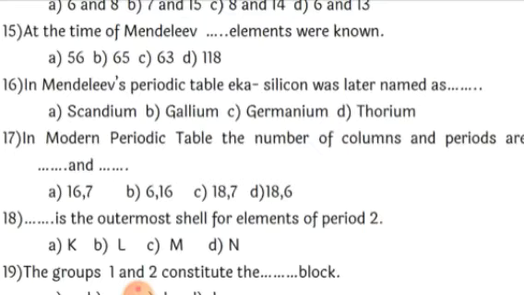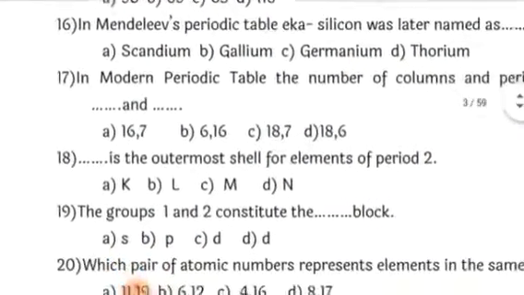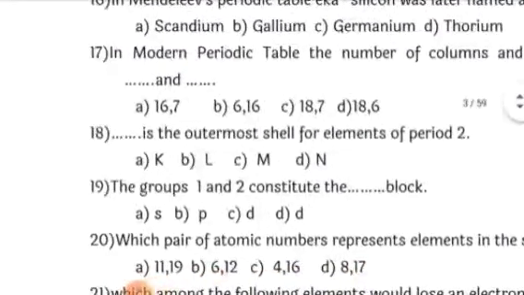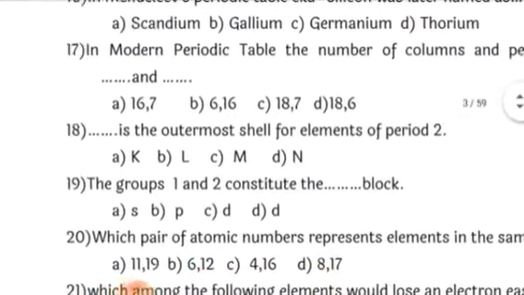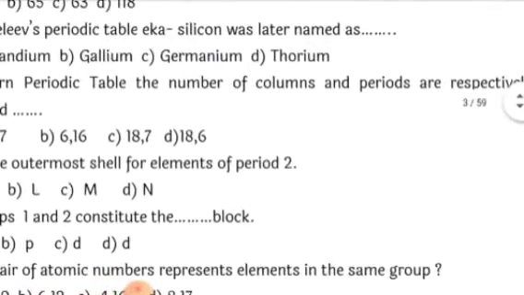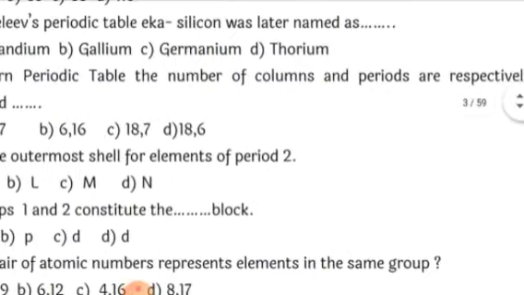Eka silicon had properties similar to germanium, so Eka silicon was later named germanium. Okay, next: in the modern periodic table, the number of columns and periods are respectively dash and dash. If you see, there are 18 columns, which are also called groups, and there are 7 horizontal rows, which are called periods.